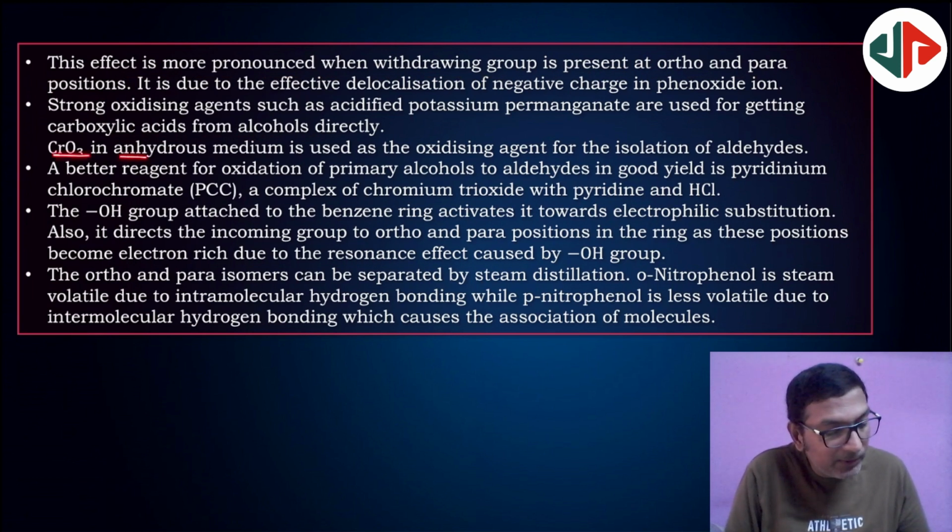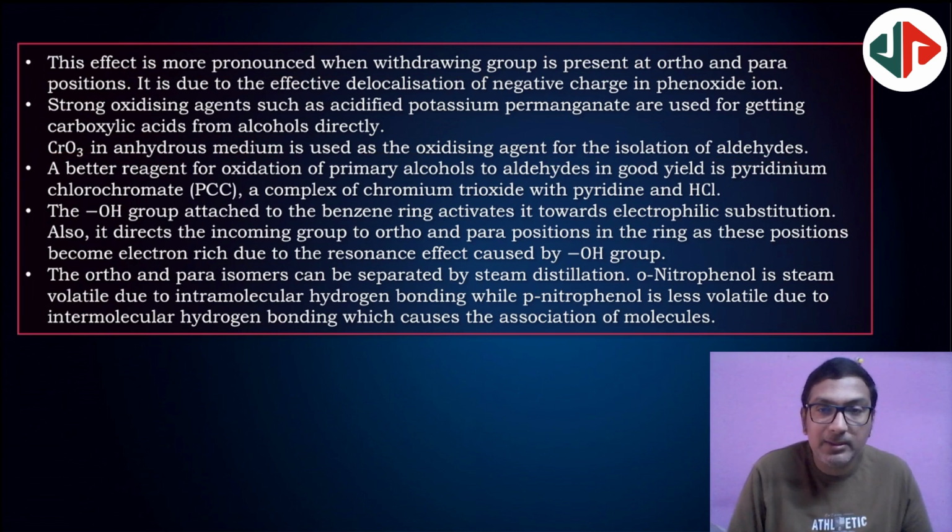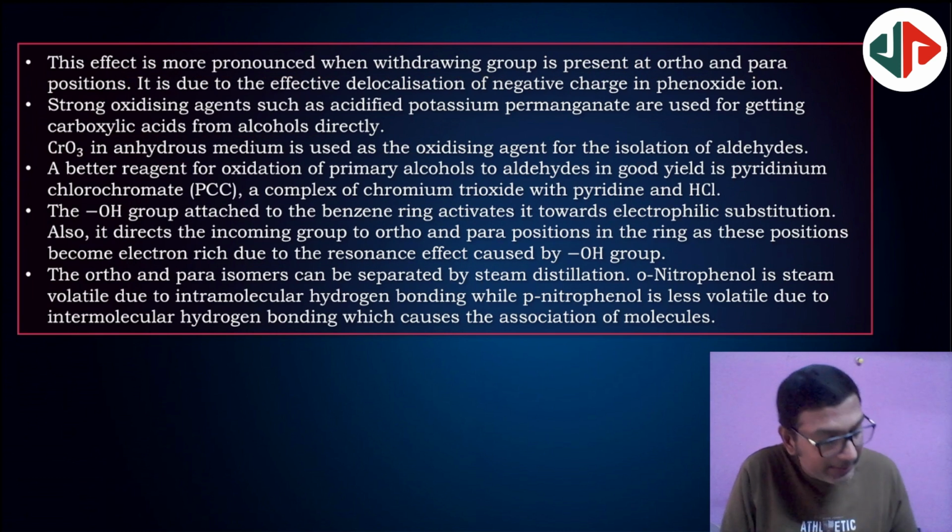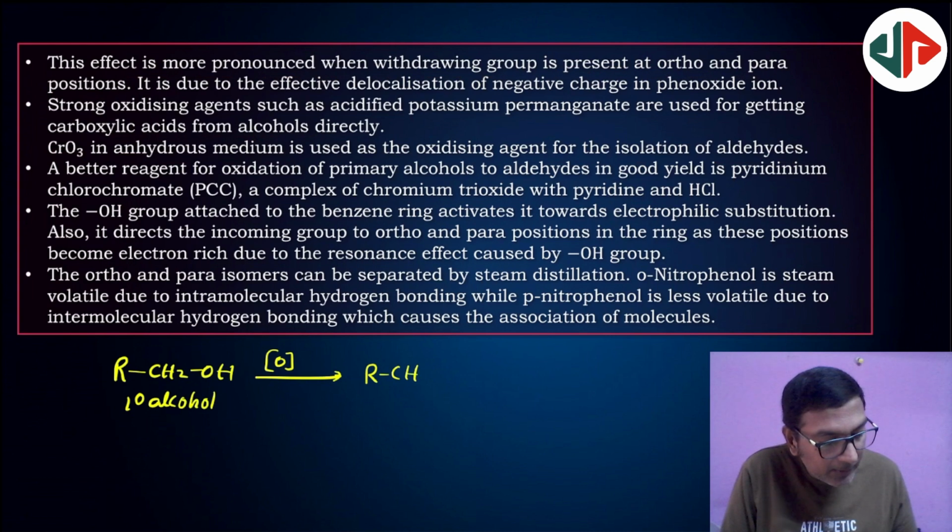Next, CrO3 in anhydrous medium is used as an oxidizing agent for isolation of aldehydes. This is a mild oxidizing agent. So strong oxidation will give carboxylic acids, mild oxidation gives aldehydes. Means you can write like this. If it is a primary alcohol, oxidation will give first the aldehyde.